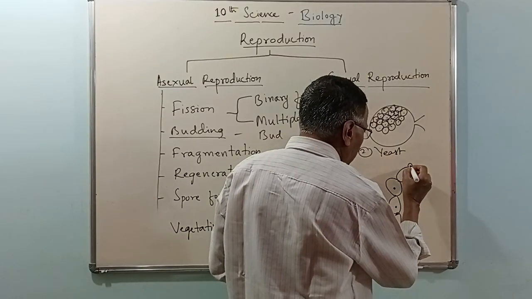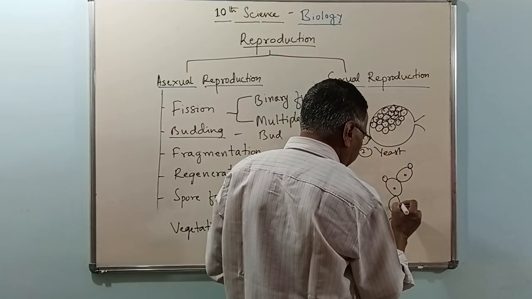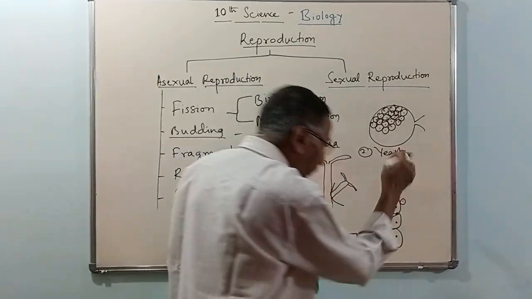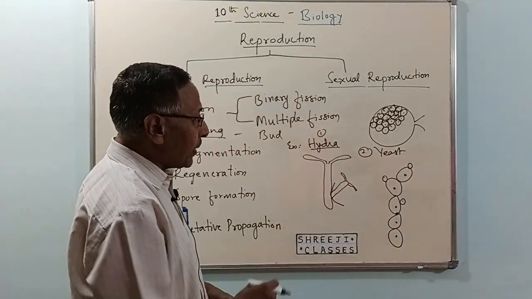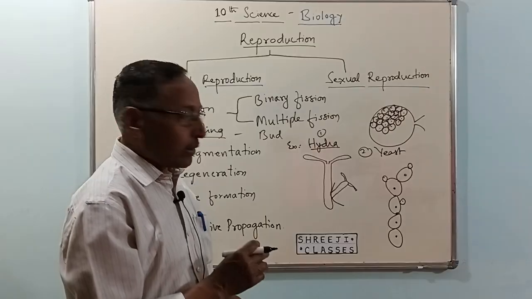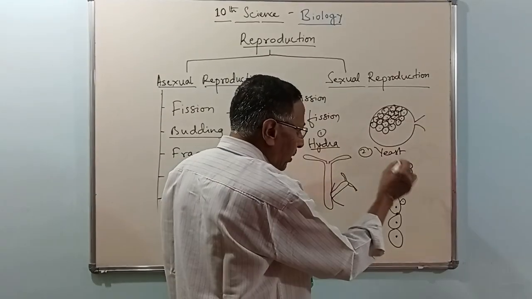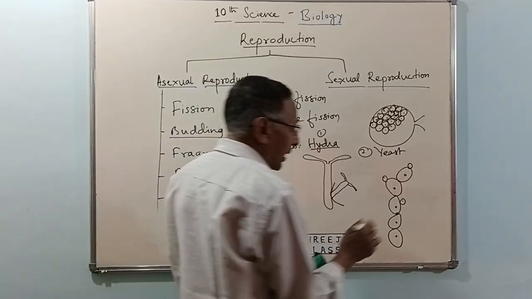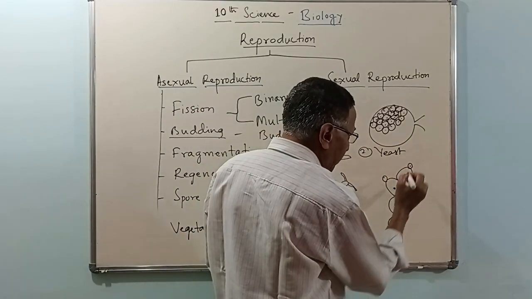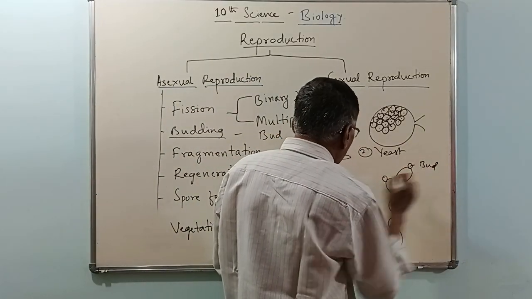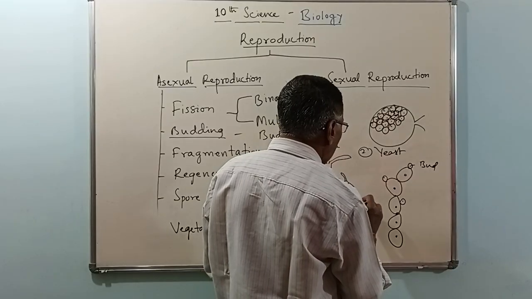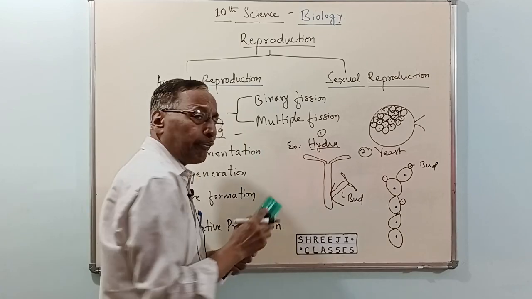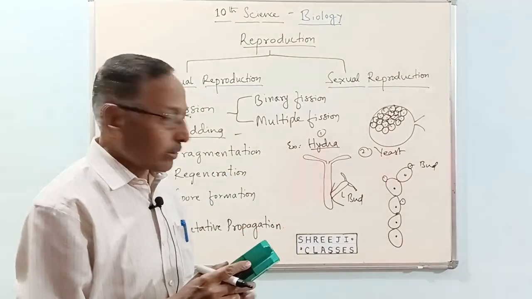There are small buds formed on the body of the yeast. These buds grow at maturity, cut off from the parent, fall to the ground and grow into new organisms. This is what we call budding. This is another mode of asexual reproduction, right?